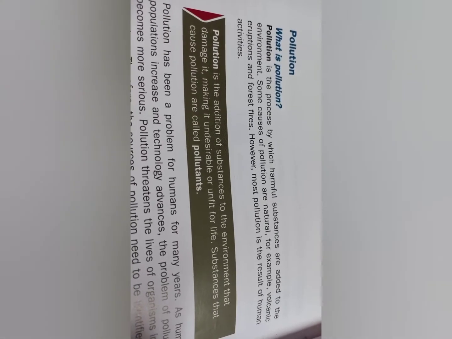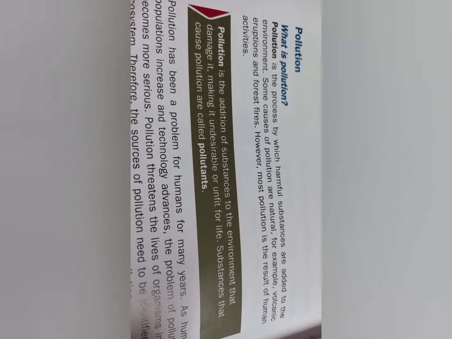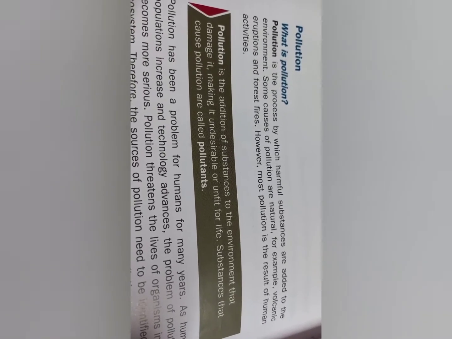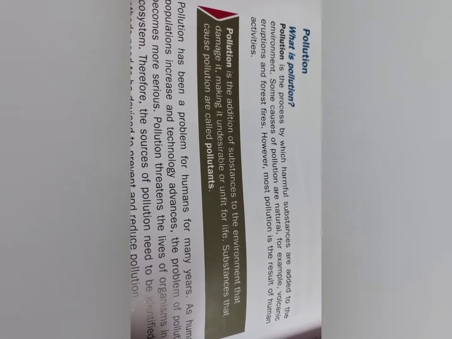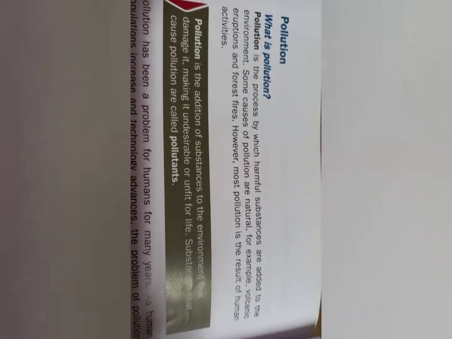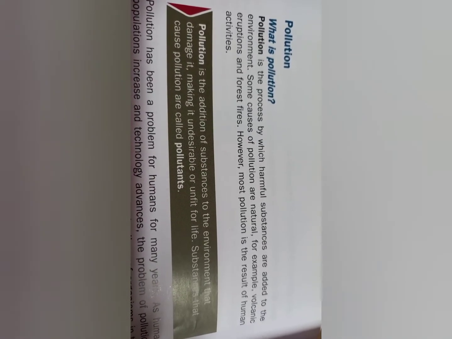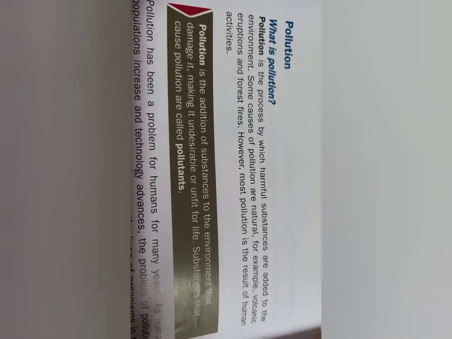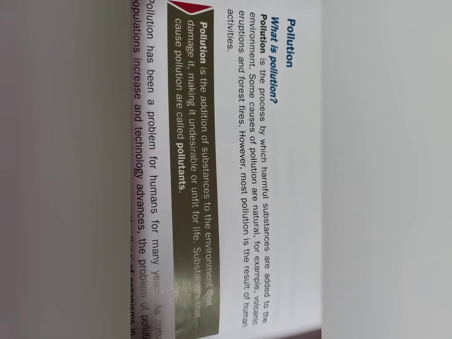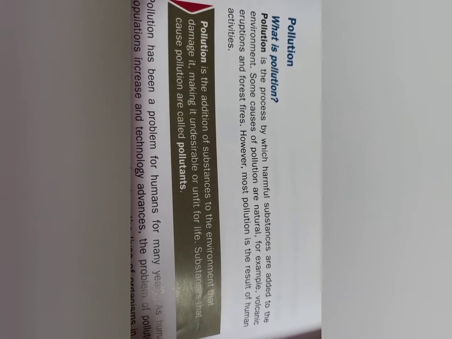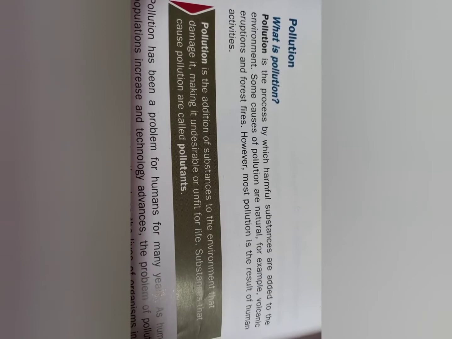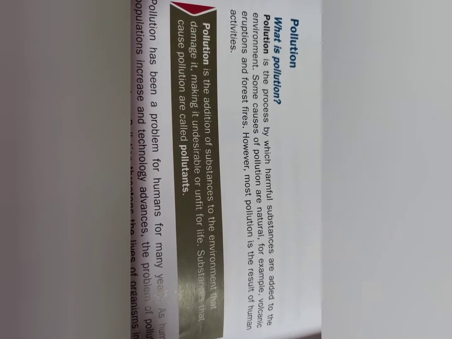Okay, open page number 432 of your book. It's Biology Matters. Here it's written pollution. So first of all we can discuss what pollution is. Pollution is a process by which harmful substances are added to the environment. Some causes of pollution are natural, as I told you before, for example, volcanic eruptions and forest fires.